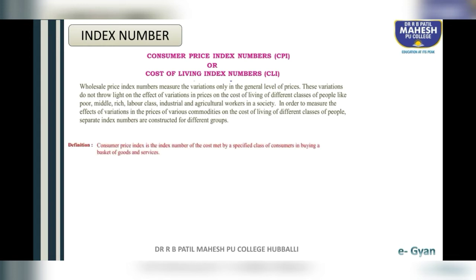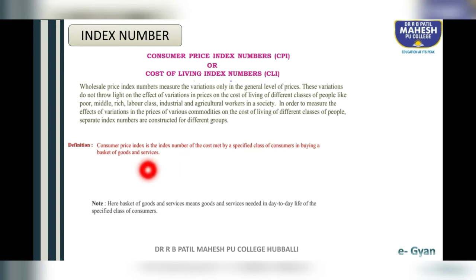So what is the definition of consumer price index number? Consumer price index is the index number of the cost met by a specified class of consumers in buying a basket of goods and services. CPI means consumer price index is the index number of the cost met by a specified class of consumers in buying a basket of goods and services. Students, it can be asked for 1 mark.